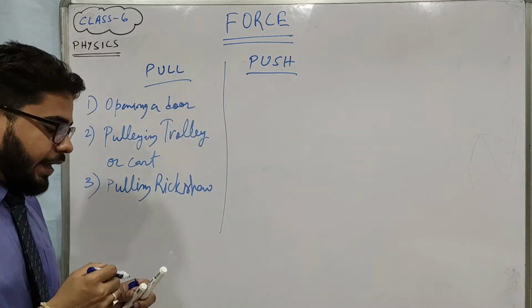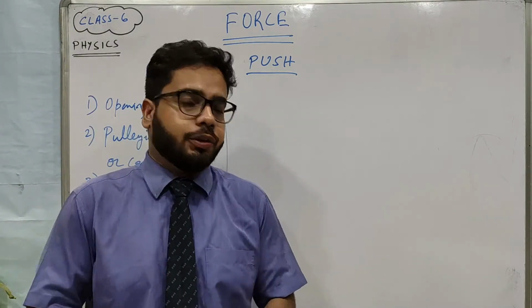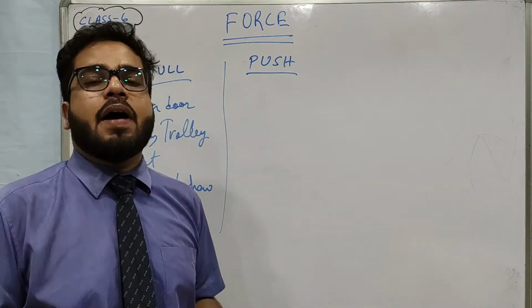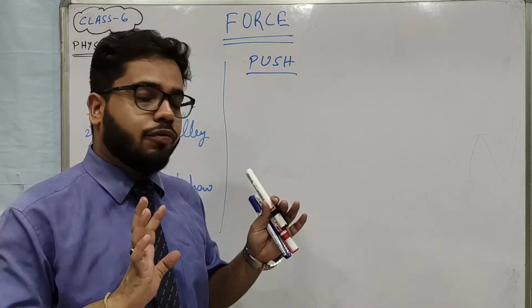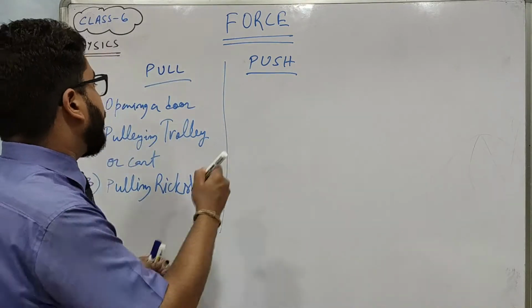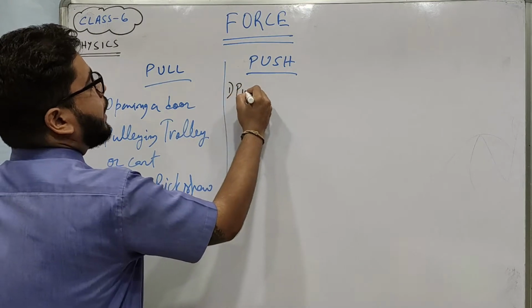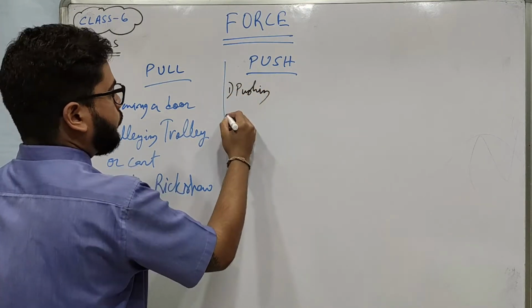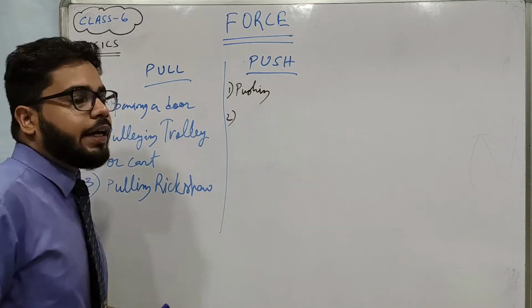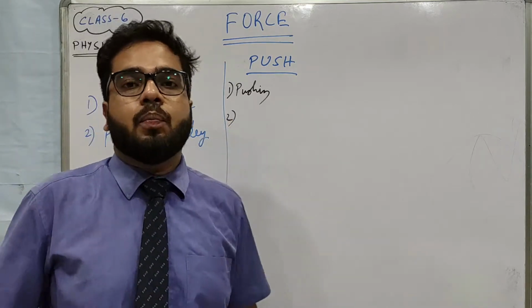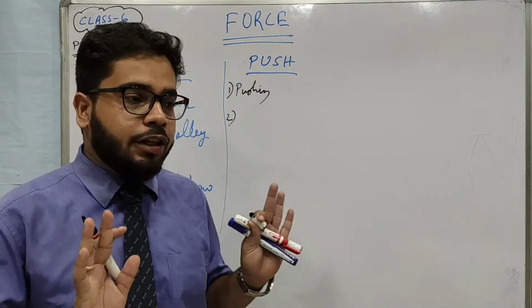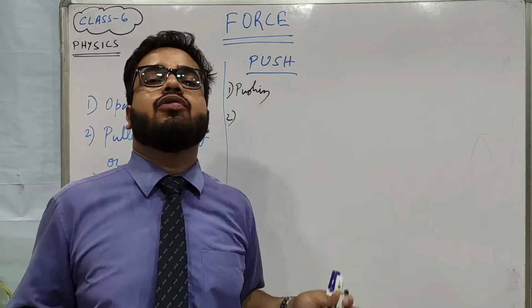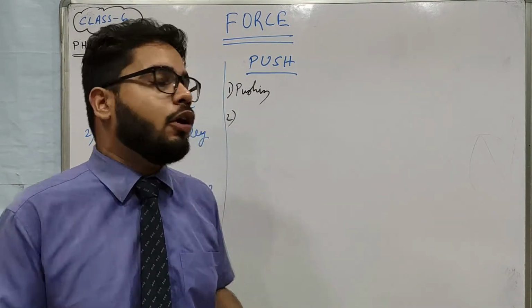And now if I give you some examples of push. You have seen when a car breaks down, sometimes you have to push the car. Then if I give you more examples of pushing, many times we have to push some object, like suppose you want to shift your almirah or table in your room.